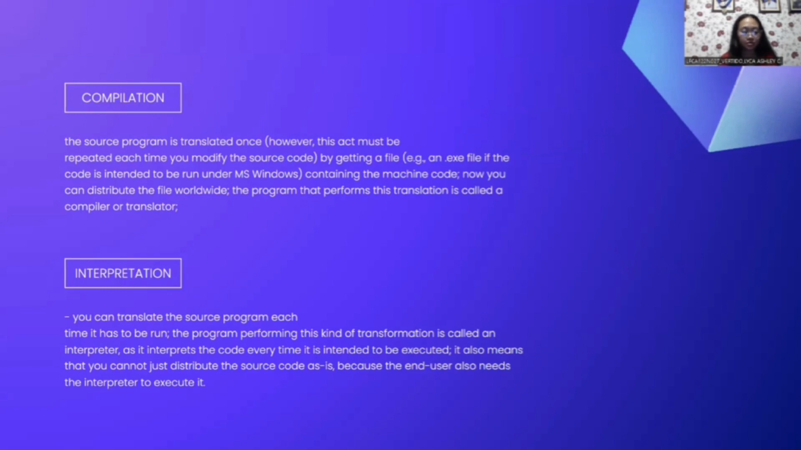Interpretation. You can translate the source program each time it has to be run. The program performing this kind of transformation is called an interpreter, as it interprets the code every time it is intended to be executed. It also means that you cannot just distribute the source code as is, because the end user also needs the interpreter to execute it.